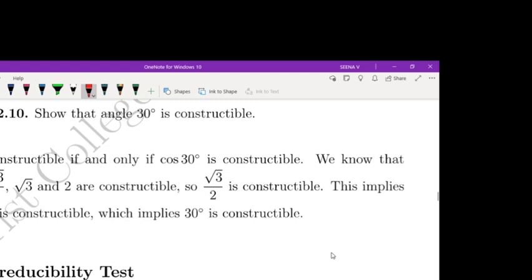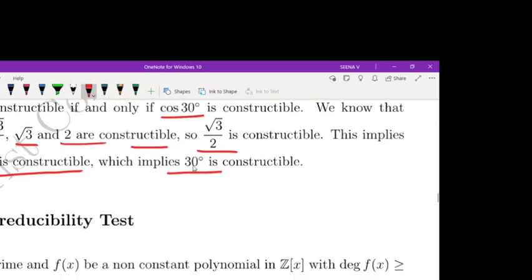Now moving to next, show that angle 30 degrees is constructible. 30 degrees is constructible if and only if cos 30 degrees is constructible. We know that cos 30 degrees is root 3 by 2. And root 3 and 2 are constructible numbers, and constructible numbers form a field, so root 3 by 2 is constructible. This implies that cos 30 degrees is constructible. This implies 30 degrees is constructible.